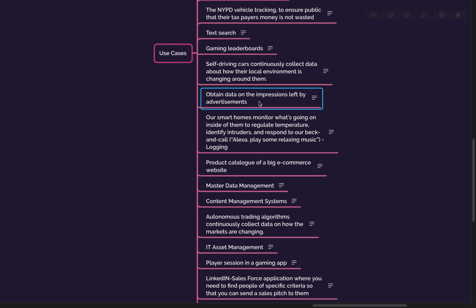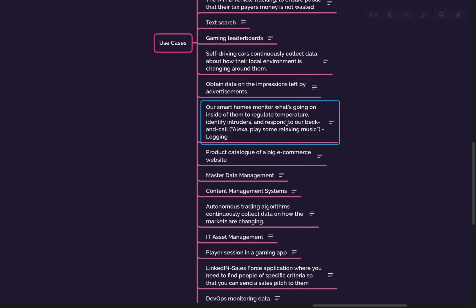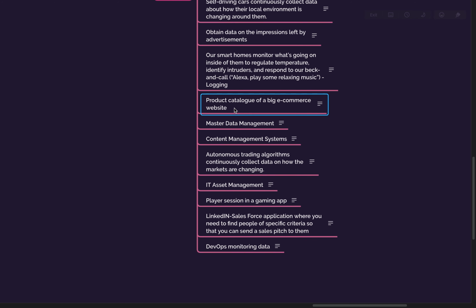Even I am not sure what exactly is meant by this, but if it is talking about categorizing different kinds of advertisements and then seeing how the impressions work on certain sets of advertisements, then yes, columnar database is a correct option for this. Then again, it is an IoT device which we are talking about, so it will be a time series database.